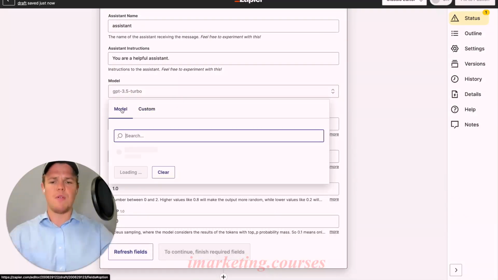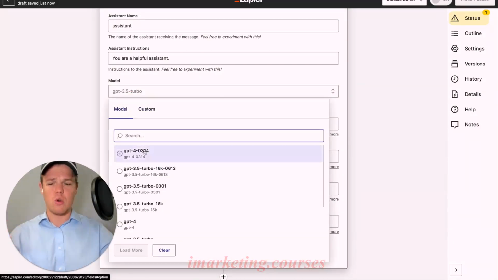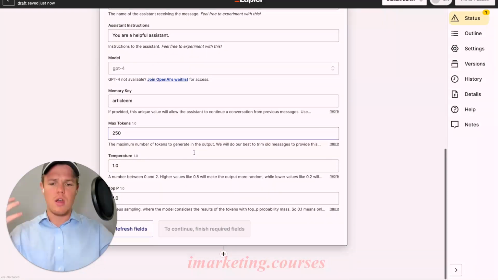We're going to up the model to GPT-4. In theory, this could work with 3.5. It would just require a lot more prompt structuring.